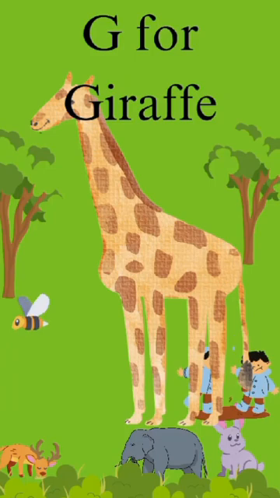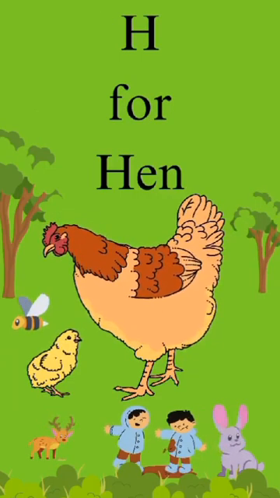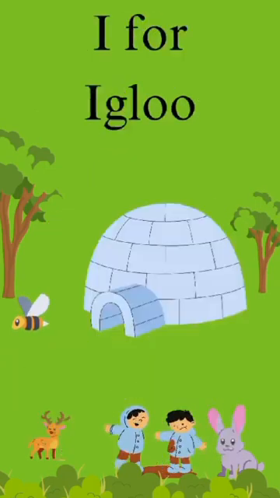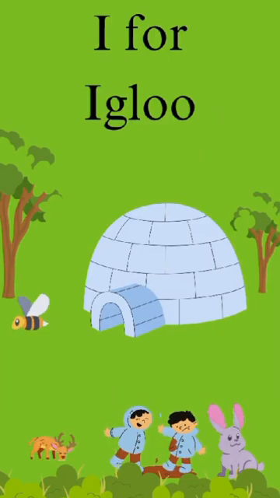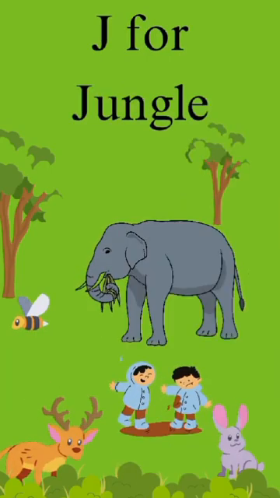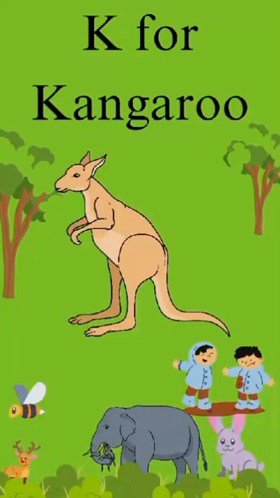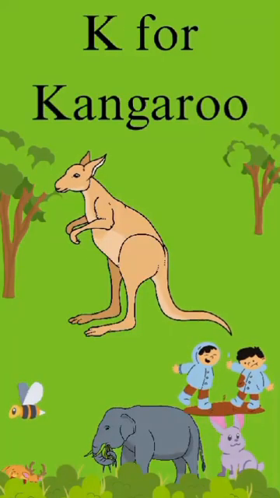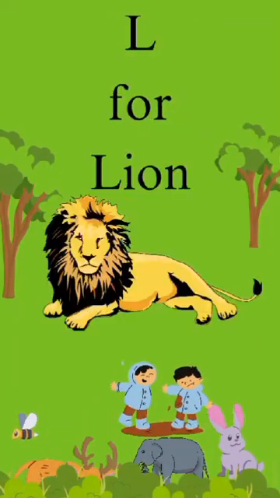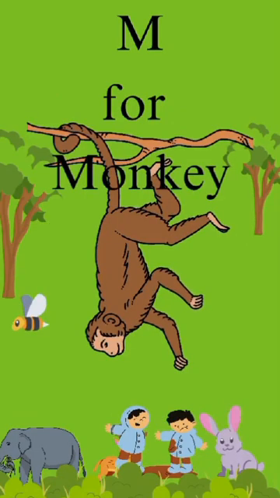G for giraffe. H for hen. I for igloo. J for jungle. K for kangaroo. L for lion.